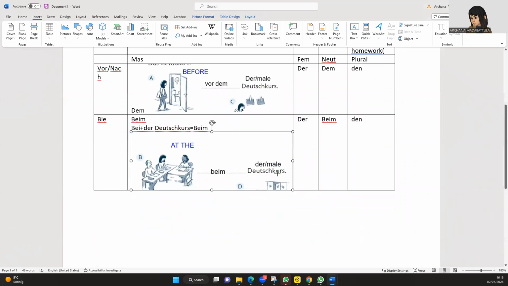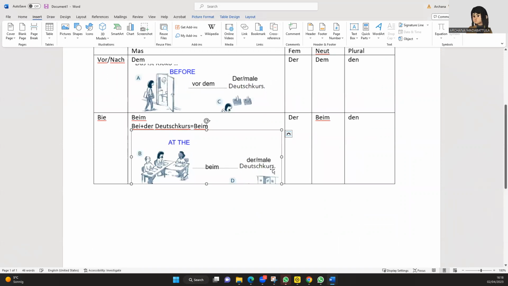So we also use beim. Bei becomes beim when it is either a neutral form or a masculine form. So I will write it here: bei becomes B-E-I-M when masculine or neutral, right?